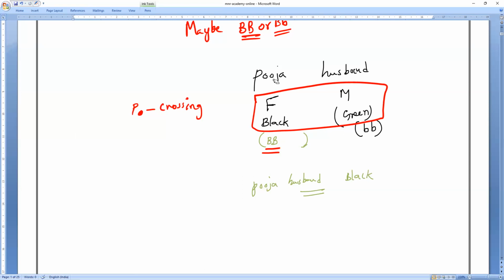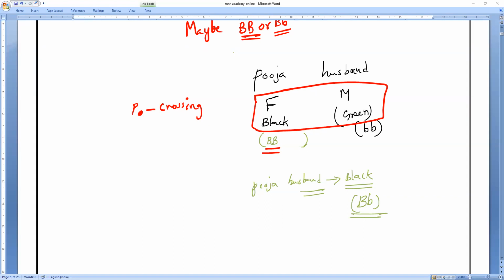That is why I am taking it this way, because they are saying Pooja's husband has black eyes. So definitely Pooja's husband's father is black, capital B. Mother is green, small b. If I cross, what is the genotype of Pooja's husband? Capital B, small b. Very good. Understand, everybody? That is what I needed.